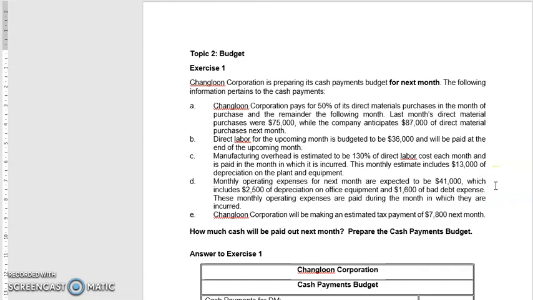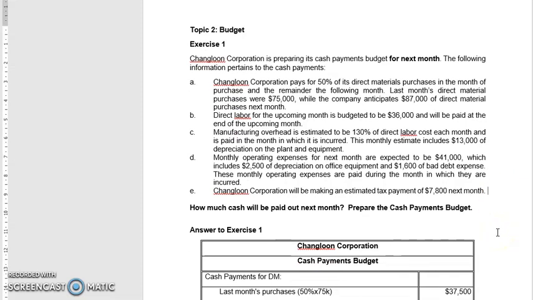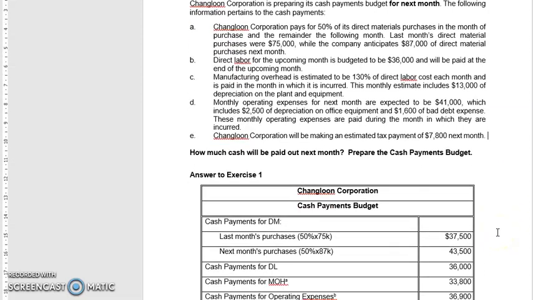Okay, monthly operating expenses for next month are expected to be $41K, which includes $2,500 of depreciation on office equipment and $1,600 of bad debt expense. These monthly operating expenses are paid during the month in which they are incurred. Chanlong Corporation will be making an estimated tax payment of $7,800 next month. Okay, how much cash will be paid out next month? So prepare the cash payment budget.